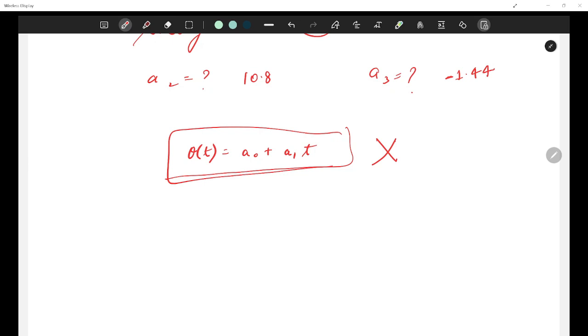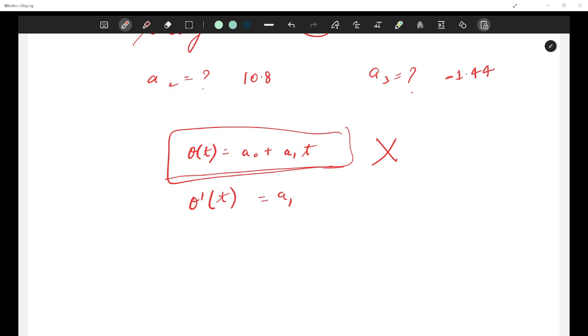I'll just hint it. If your theta t is this, what would be your theta dash t? It would be a1 only, right? That means you'll move with a constant velocity forever. Now, if you move with a constant velocity forever, it is never possible for you to end at rest position. You would definitely need some acceleration, right? It is not possible with this.